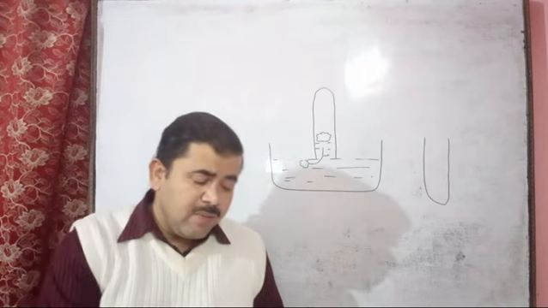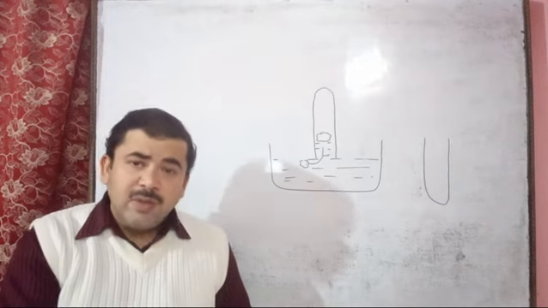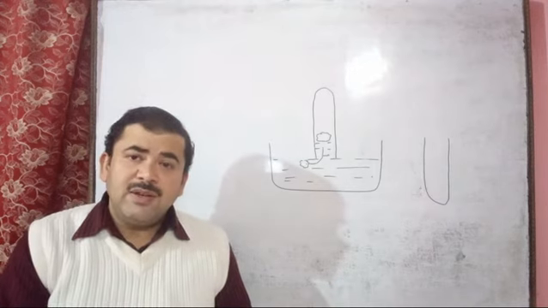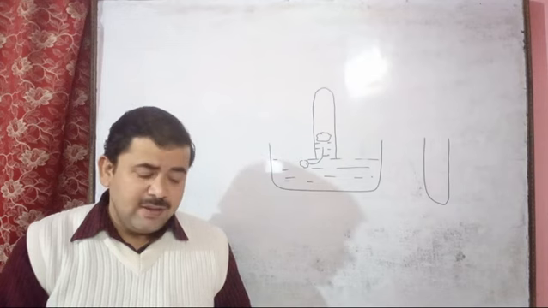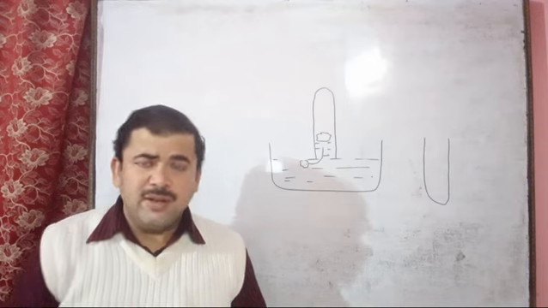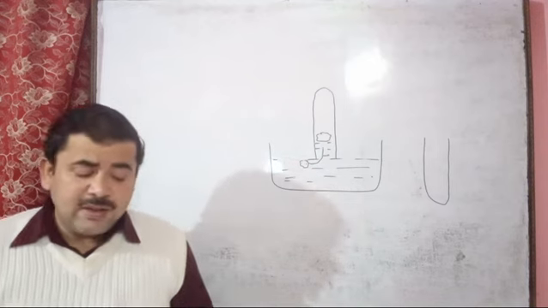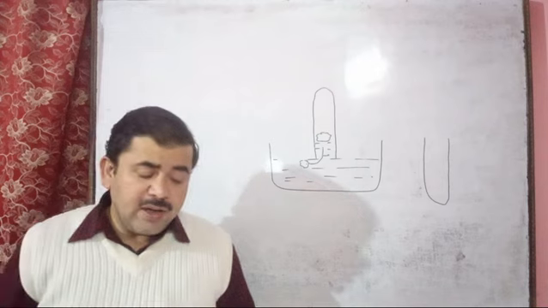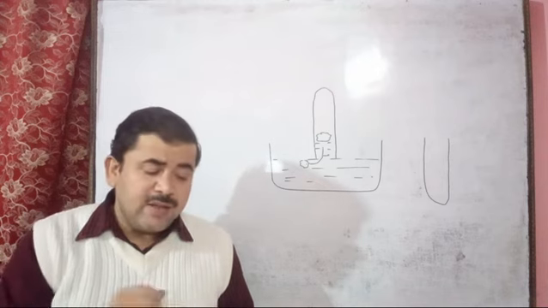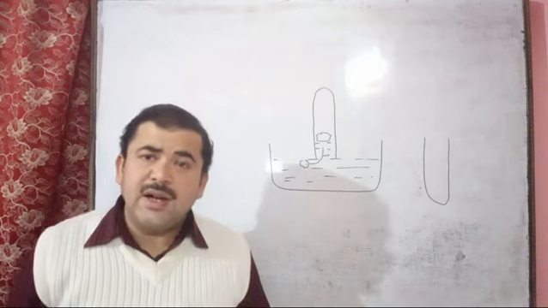What is the observation? The filtrate you get is colorless. A colorless filtrate is obtained. Conclusion: the filtrate is colorless as charcoal has adsorbed the color of the ink on its surface. So this is activity second, to demonstrate that charcoal is a decolorizing agent.